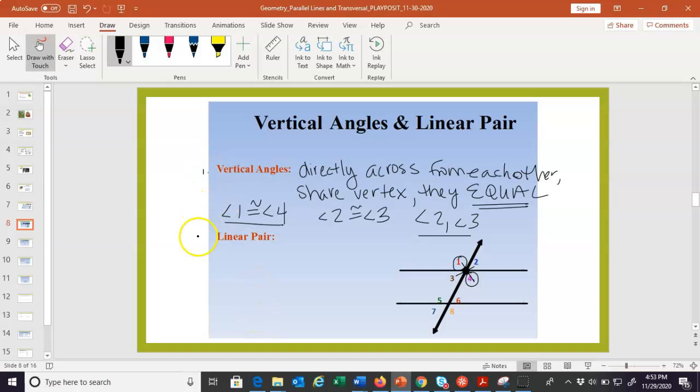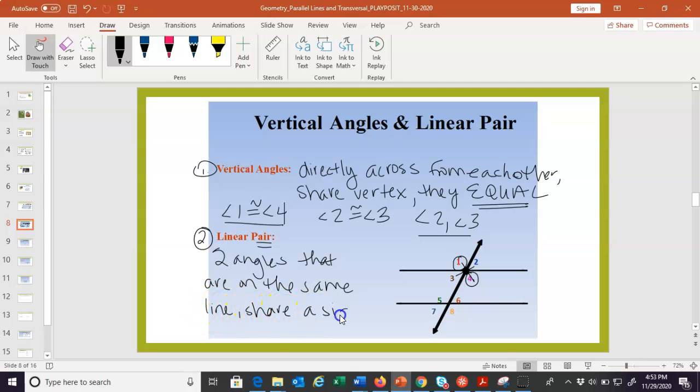The second one here on the screen, linear pair. So we looked at these as well. A linear pair are two angles, right? A pair, meaning two angles that are on the same line and they share a side. And remember, these angles are always supplementary. Remember what supplementary means? It adds up to 180 degrees.